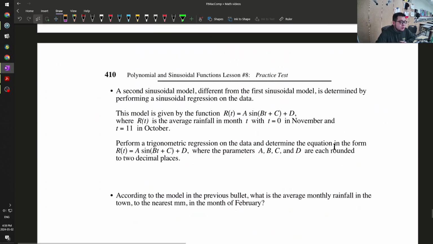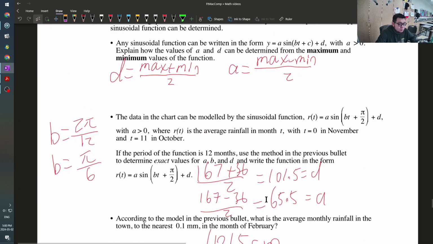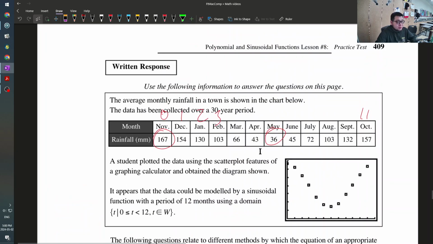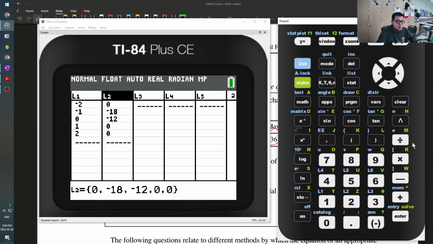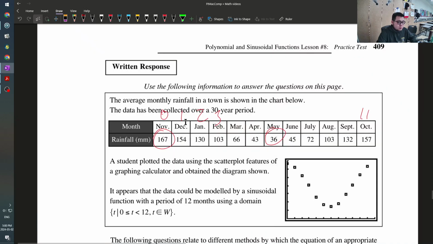Okay, a second sinusoidal model is determined by performing the sinusoidal regression. Perform trig regression on this and round to 2 decimal places. So we are going to do the same thing, except this time we're going to use the sinusoidal regression. So let's go stat edit. Clear these.